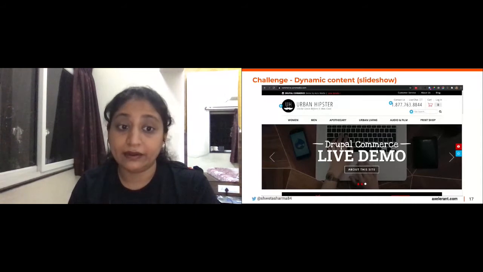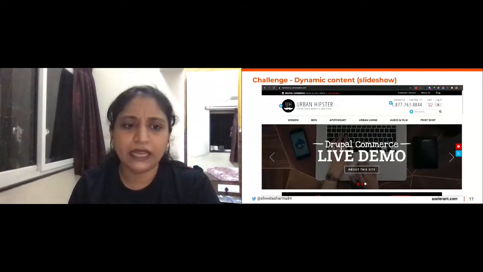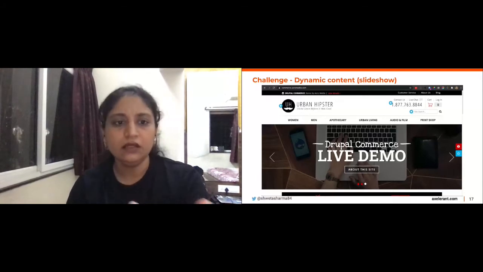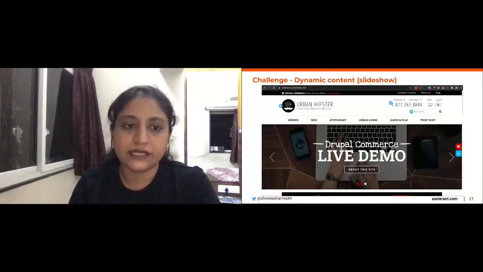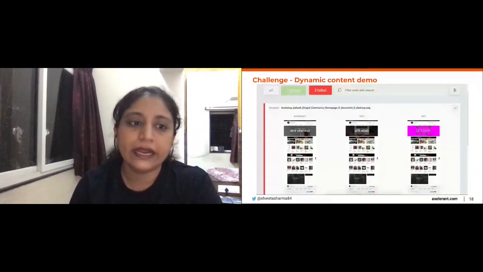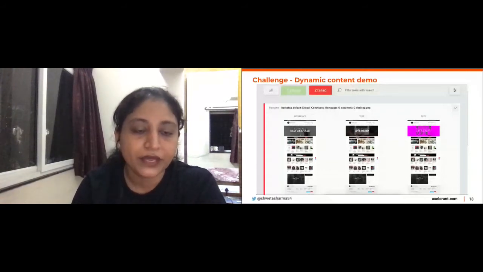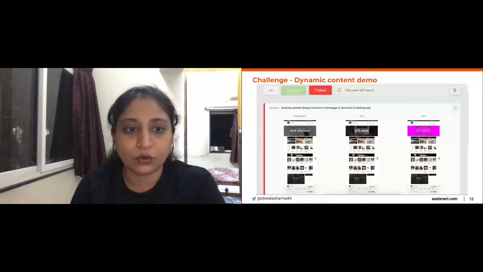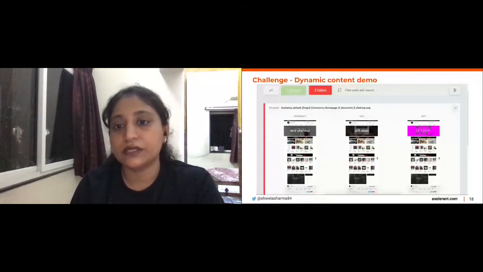When I ran the test, it reported differences, because when I captured the baseline shot, probably the slideshow was on the first image, and when the test ran, the slideshow was on a different image. If you look at the reference and test columns, it clearly shows that the reference had the new arrivals slideshow, whereas the test had the live demo slideshow. So the test failed.